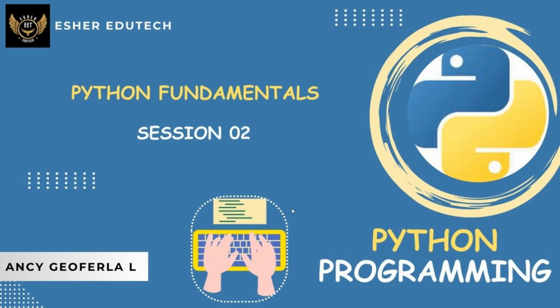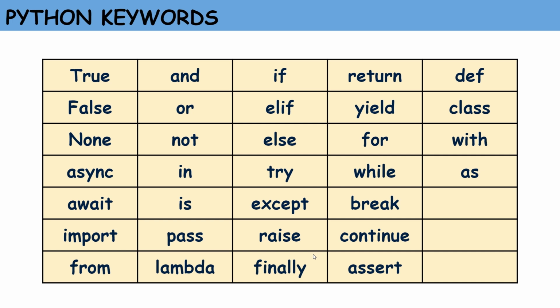In this video, we will discuss Python fundamentals, which includes keywords, identifiers, variables, indentation and comments. Let's get started. First, we will discuss keywords. Keywords are the reserved words in Python, which have a predefined or specific meaning.